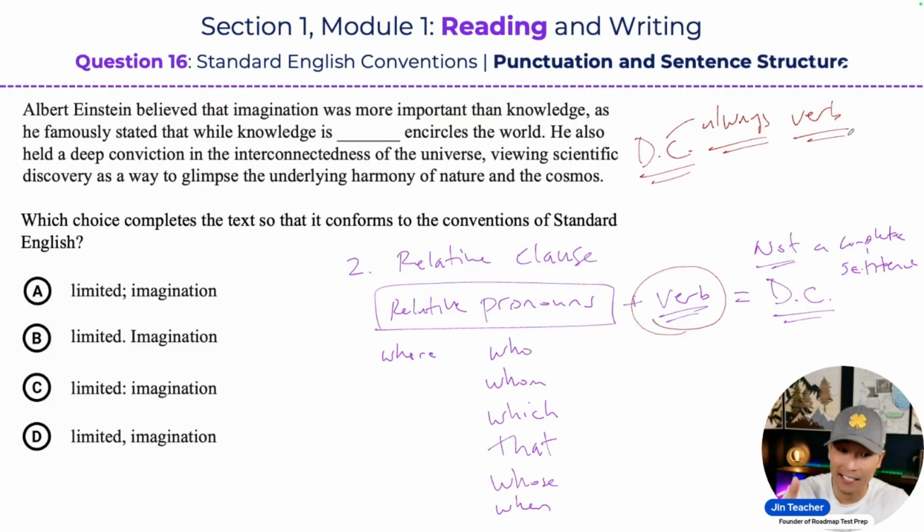Dependent clauses are not a complete sentence. In other words, they cannot stand alone as a complete sentence. And two, dependent clauses always, not sometimes, not most of the time, but always have a verb inside of them. Okay, so that's really good to know. Now, this type of dependent clause, a relative clause, has the function of describing the noun that came before it. So a relative clause's job is to describe the noun that came before it. Now, the noun that appears before the relative pronoun is going to determine which relative pronoun you use to create the relative clause.